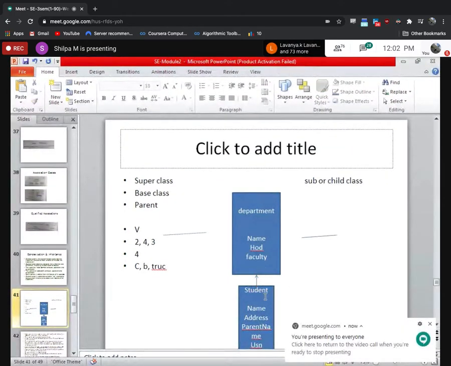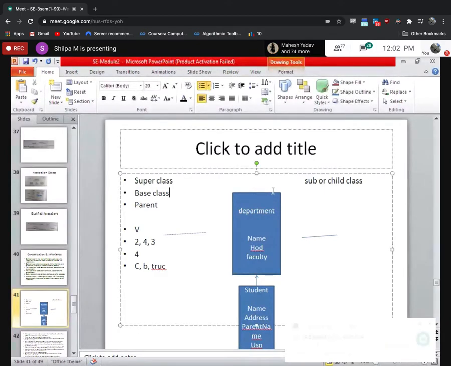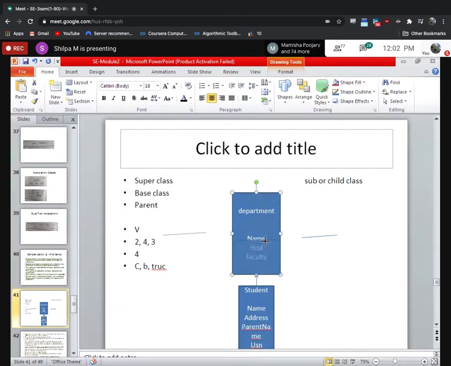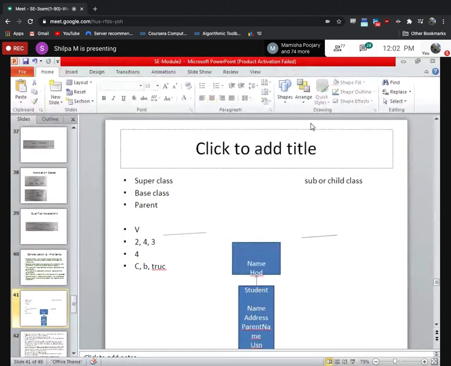So it means that student will get the properties of the department. Department will inherit the properties of a college, and college will in turn get the properties of a university.